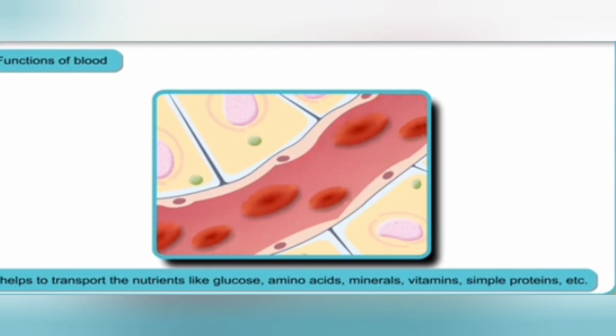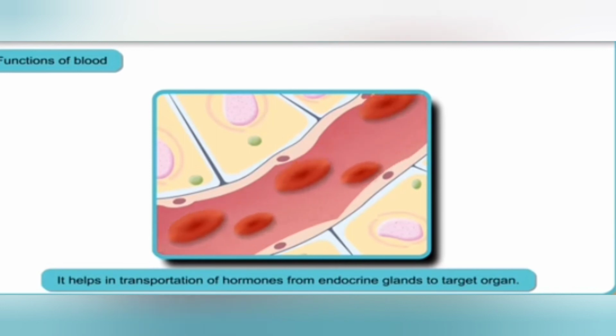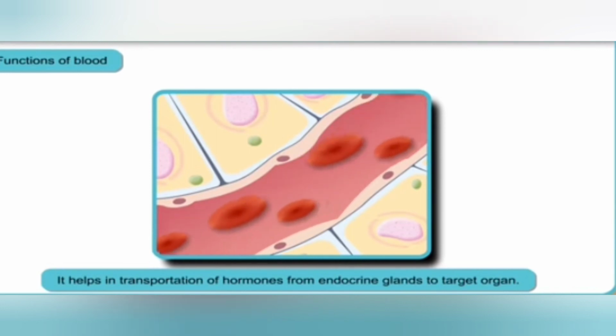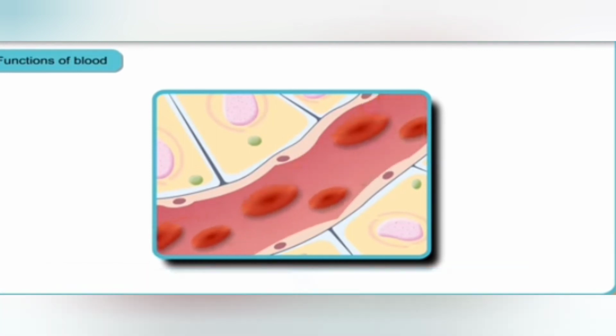The strong red color of the blood, which contains a lot of oxygen, is called oxygenated blood and is bright red in color.